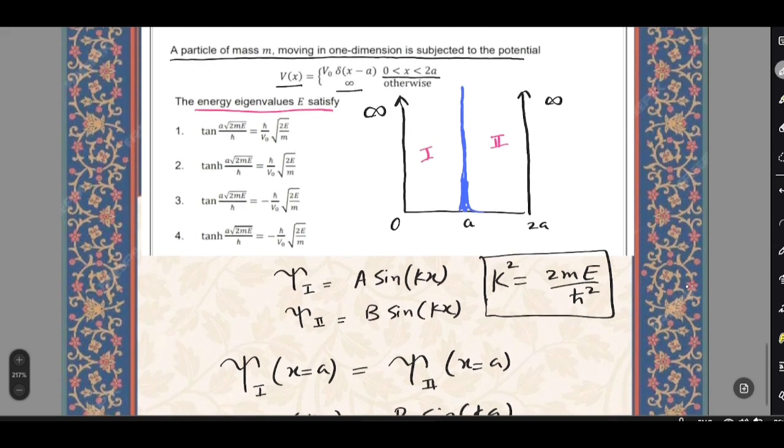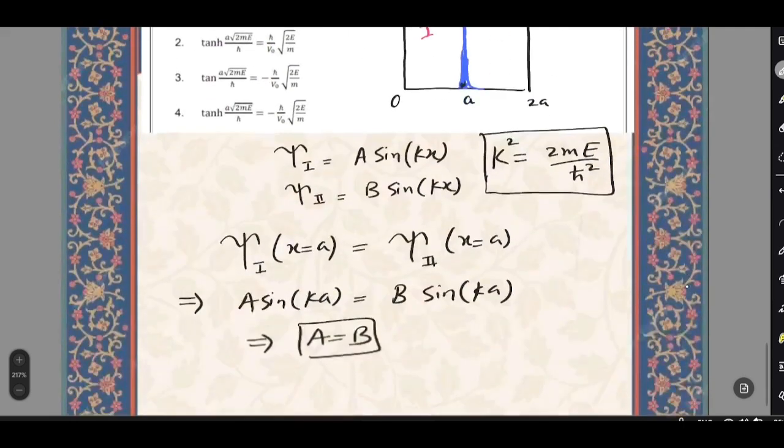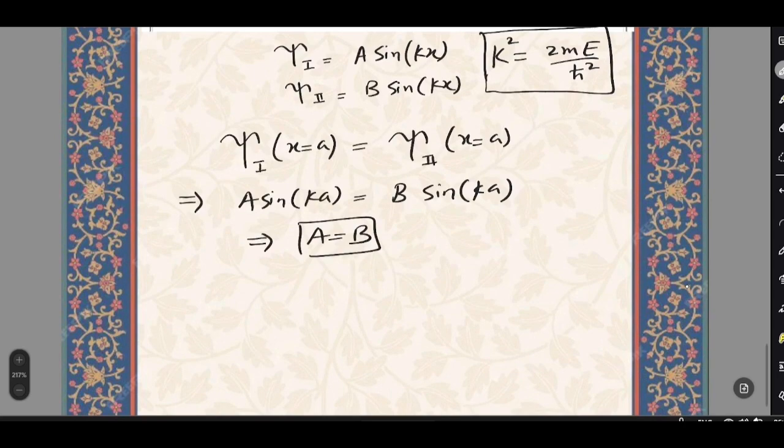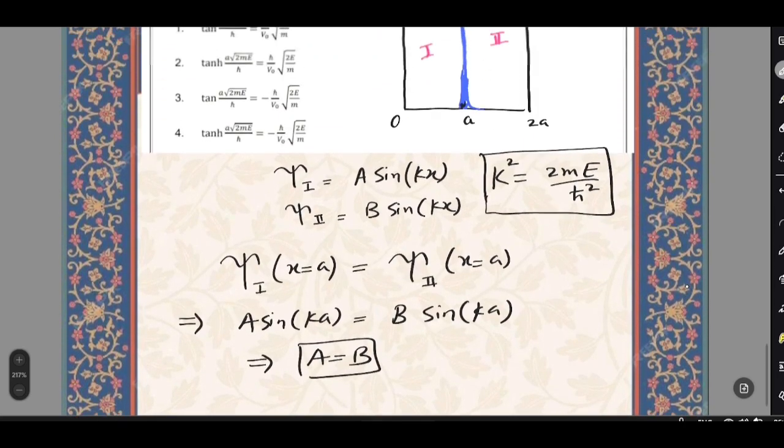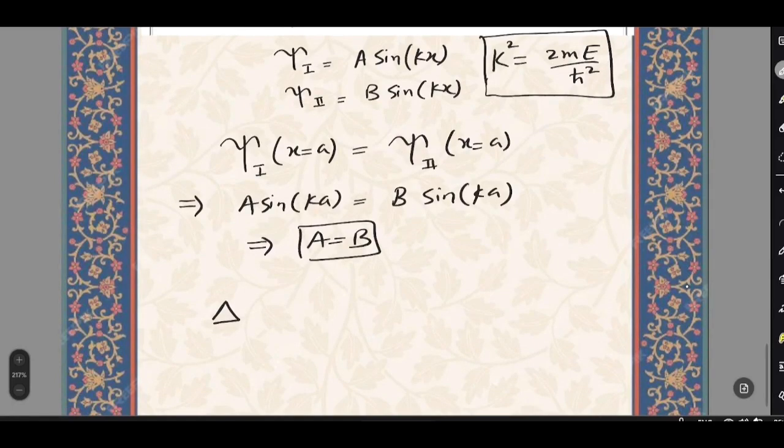Now, one more condition which this delta function imposes on the wave function is that the difference in the first derivative is non-zero.